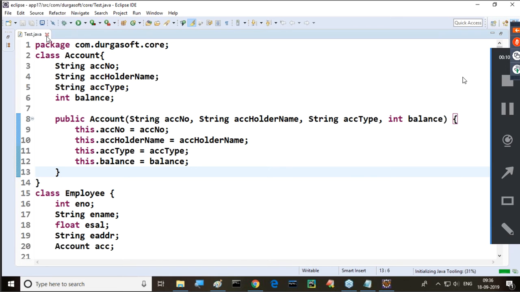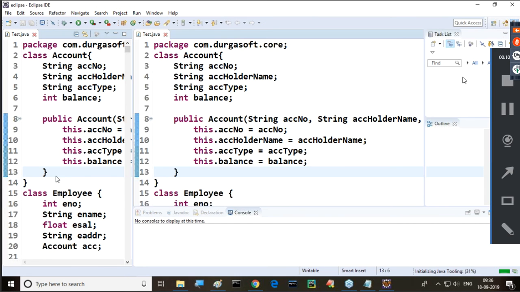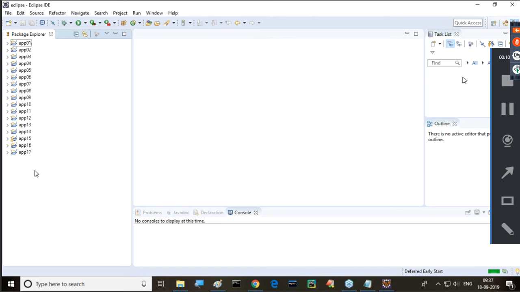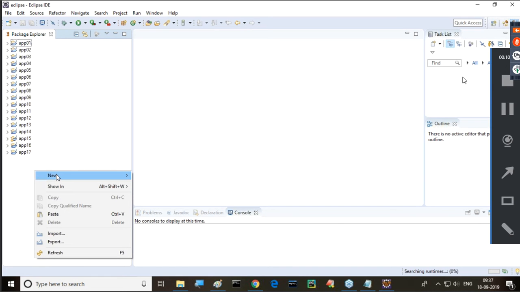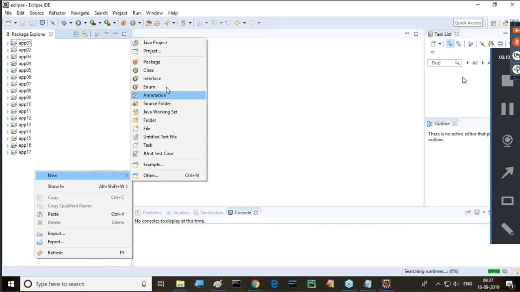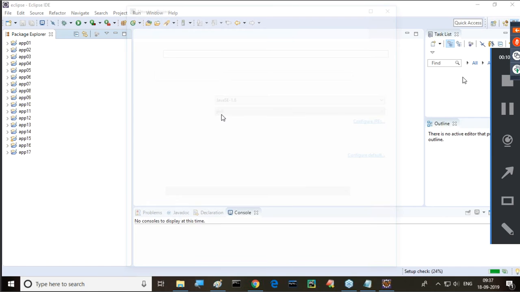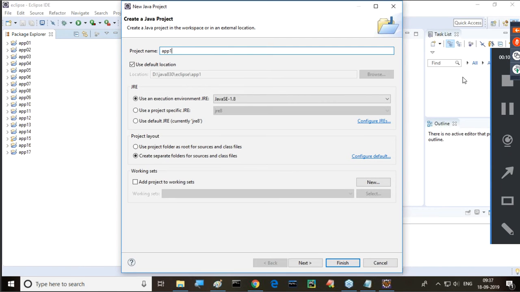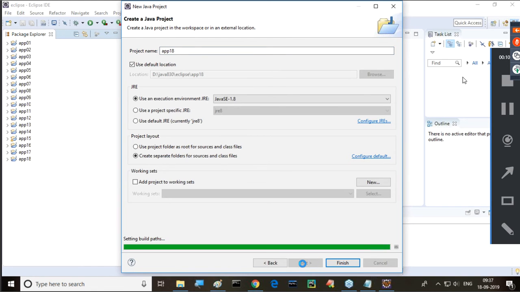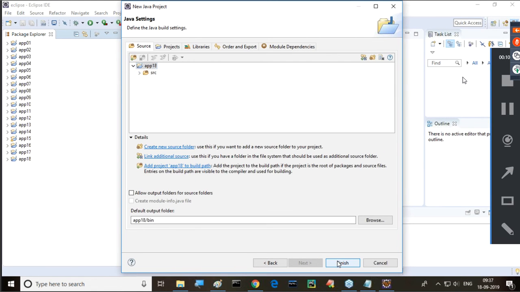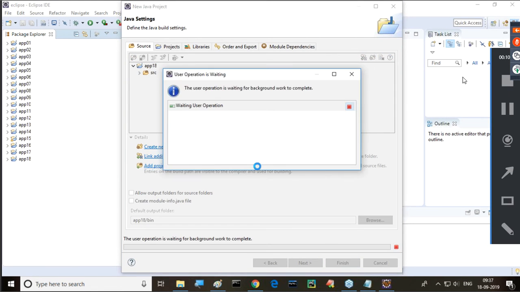Now I will take a separate project for this. Right click on Package Explorer, New, Java project. I want to take APP 18, for example. Everything is okay. Click on the Next button and click on the Finish button.